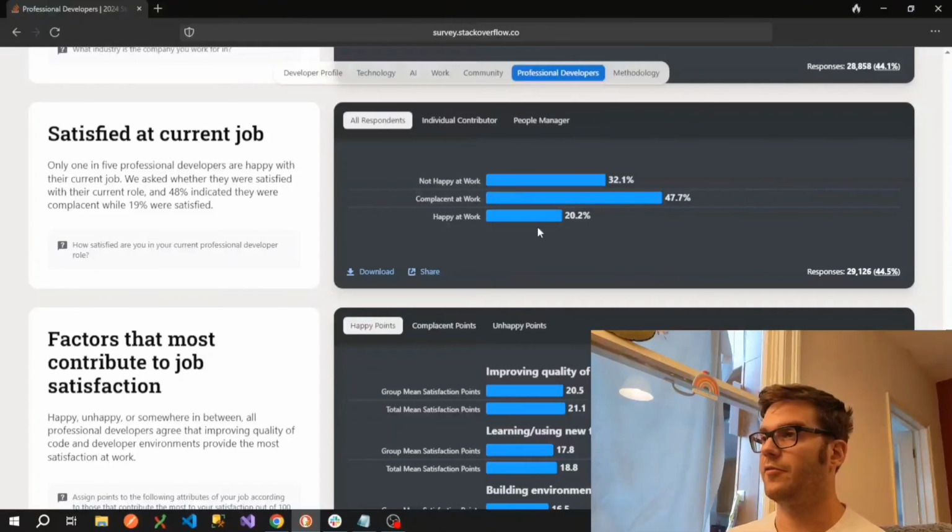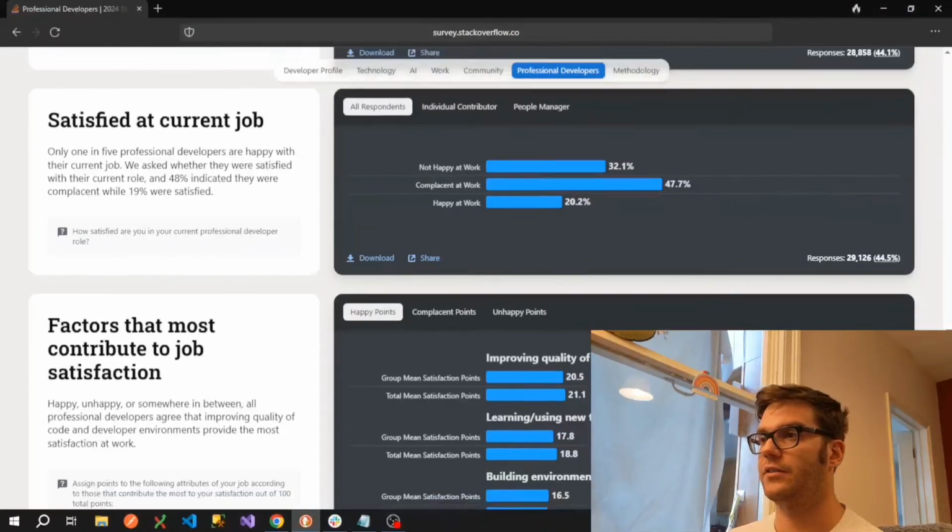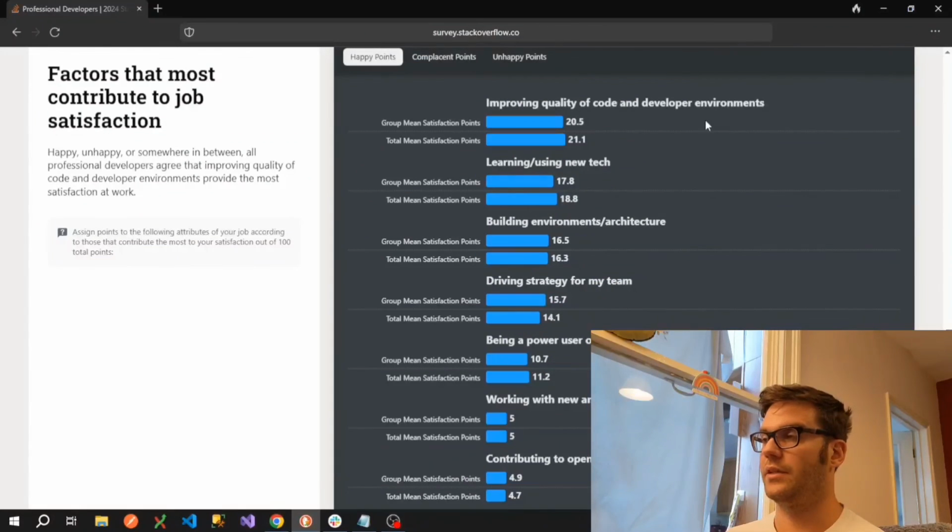Only around 20% of respondents said they were happy at work. 32% said they weren't happy, and around 50% of them said they were complacent. If we go down to some of the factors that affect this, we can see here that there are some strategies that might help improve that.